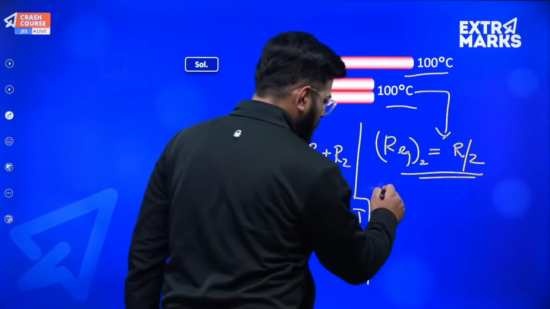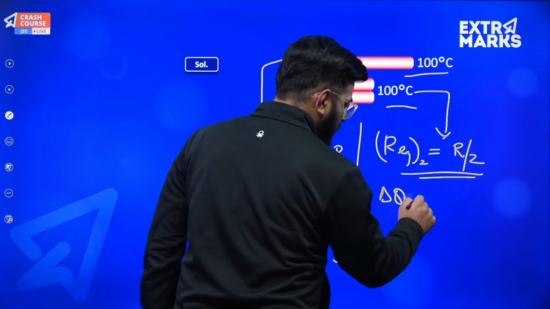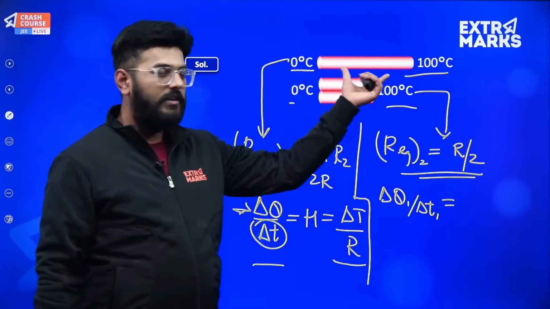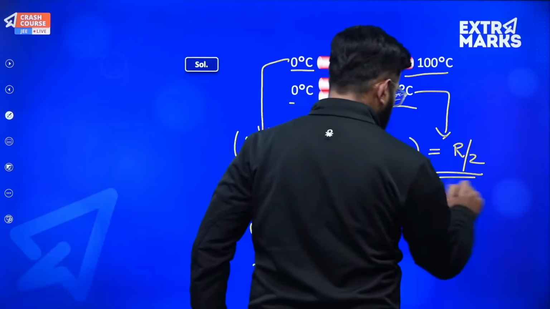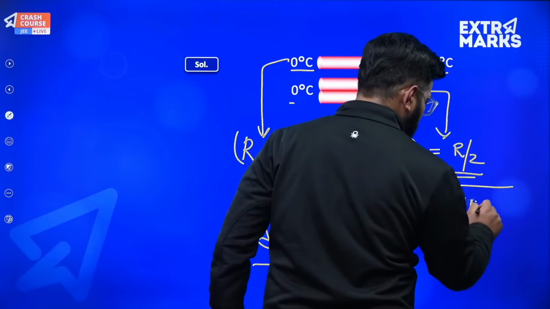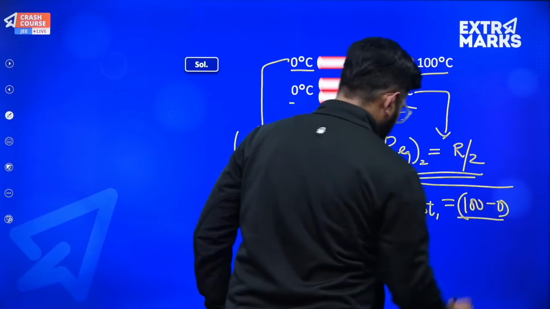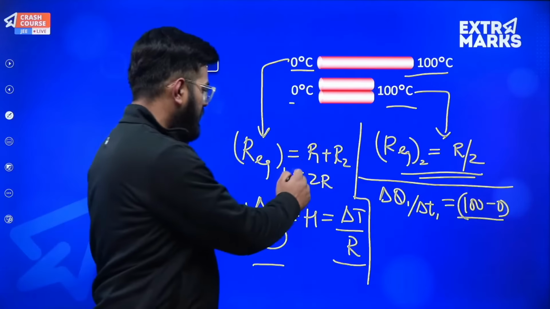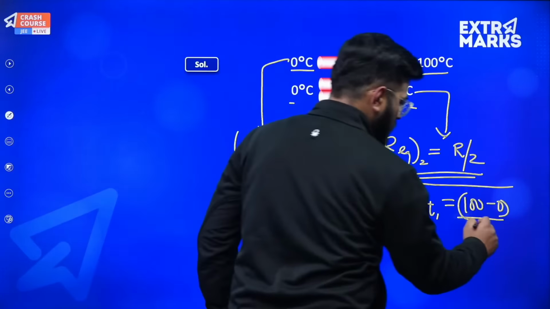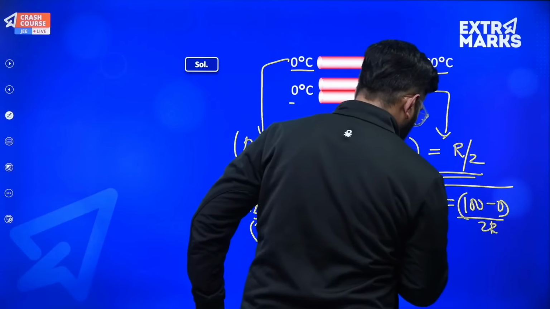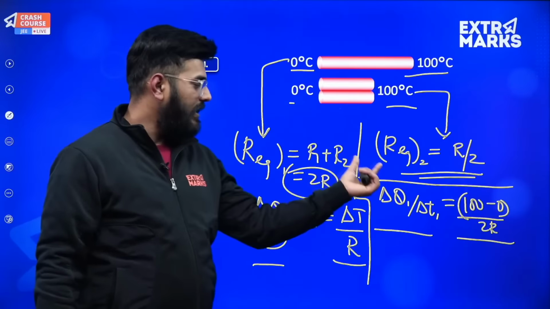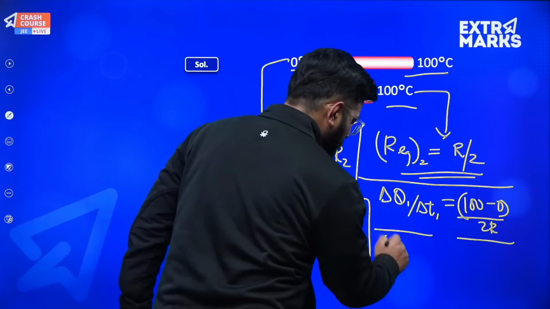So let's say suppose delta Q1 upon delta T1 is equal to, what is the temperature difference in the first case? It will be equal to 100 minus 0, right? So 100 minus 0 divided by, what is the value of heat resistance in this case? It is equivalent to 2R. Now if I talk about the second case, what is the value of delta Q2?